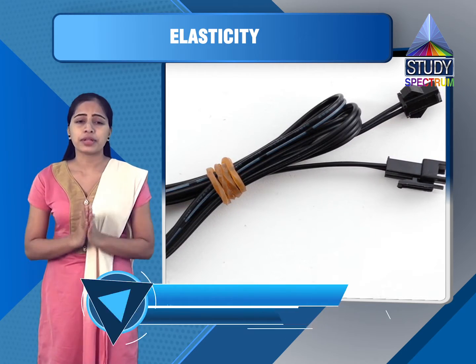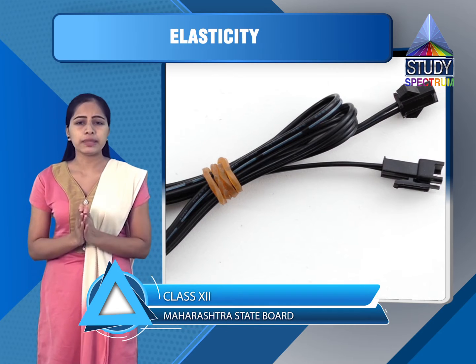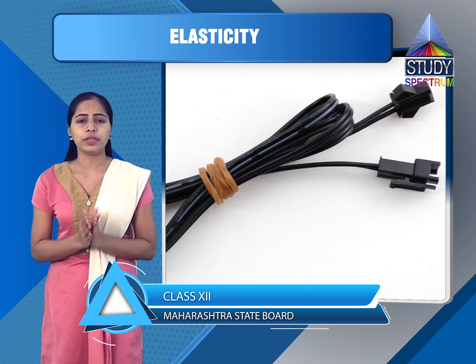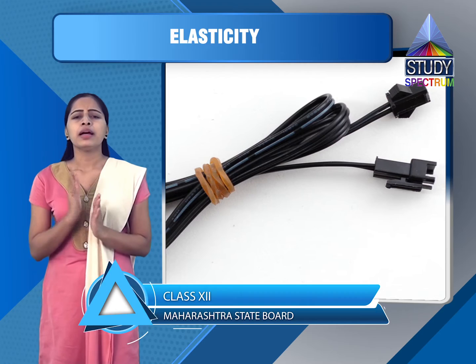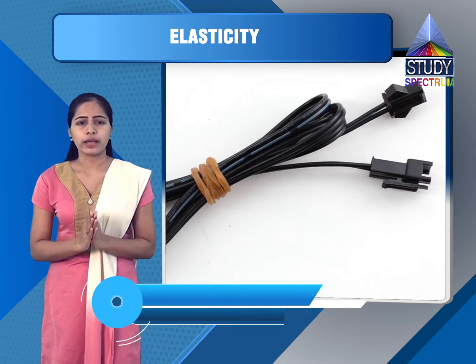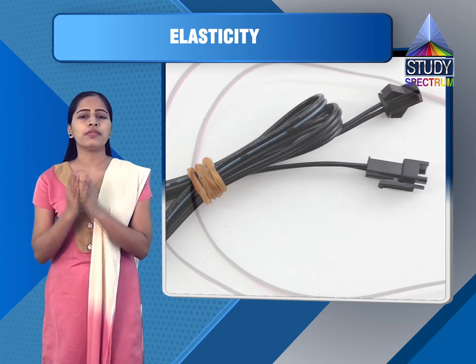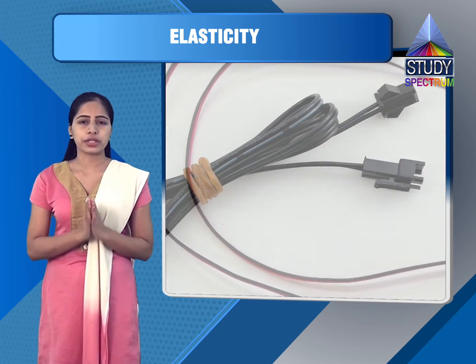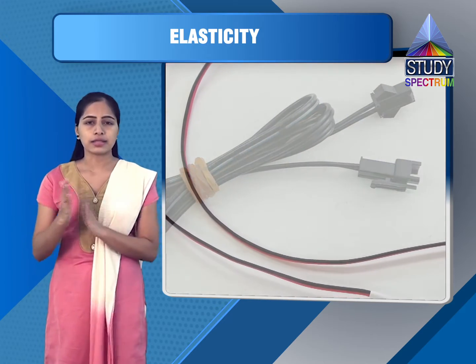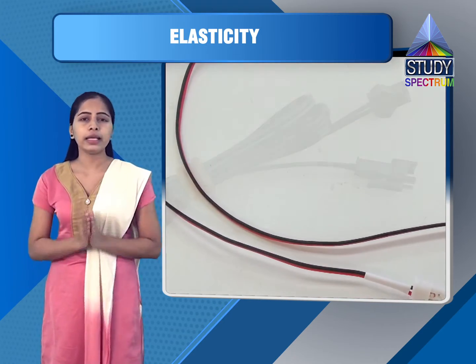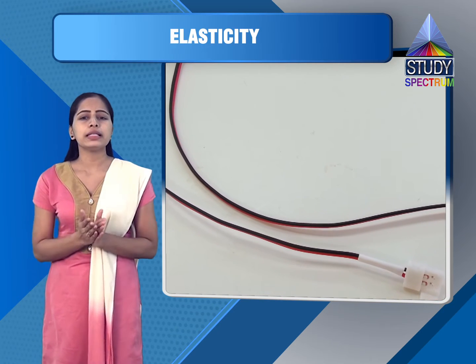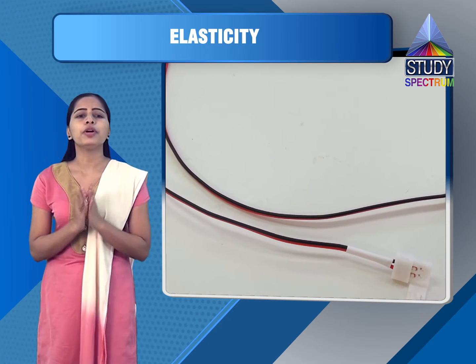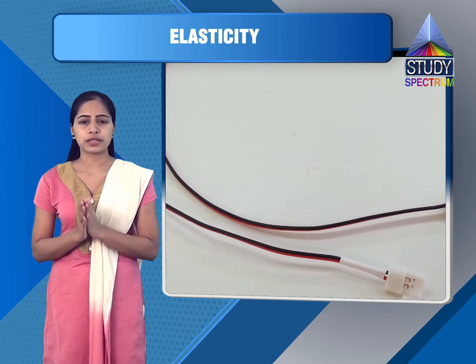The value of stress corresponding to point E is called the elastic limit of the wire material. Now if the load applied to the wire is removed, the wire completely regains its original length. Means within the elastic limit the wire regains its shape. Point E represents the limit of proportionality between stress and strain.